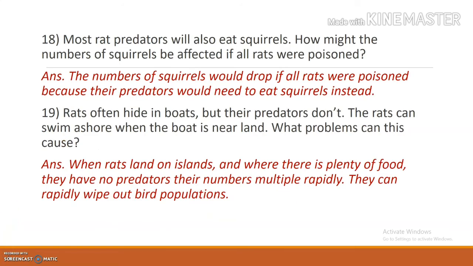18th question. Most rat predators will also eat squirrels. How might the number of squirrels be affected if all rats were poisoned? The number of squirrels would drop if all rats were poisoned because their predators would need to eat squirrels instead.